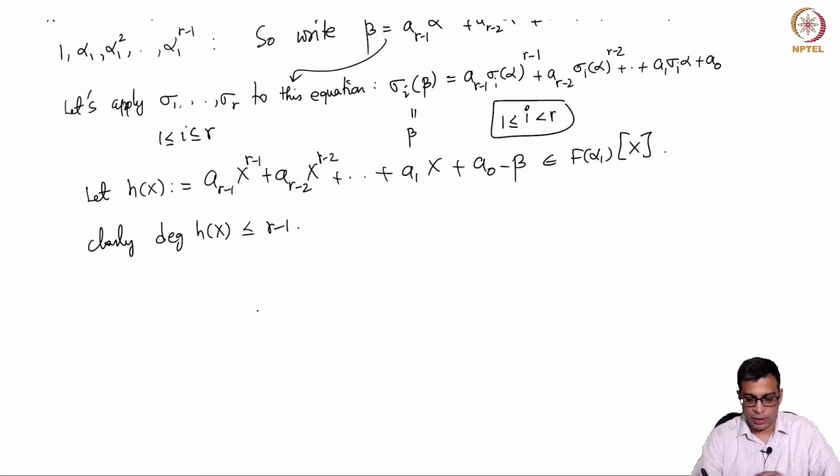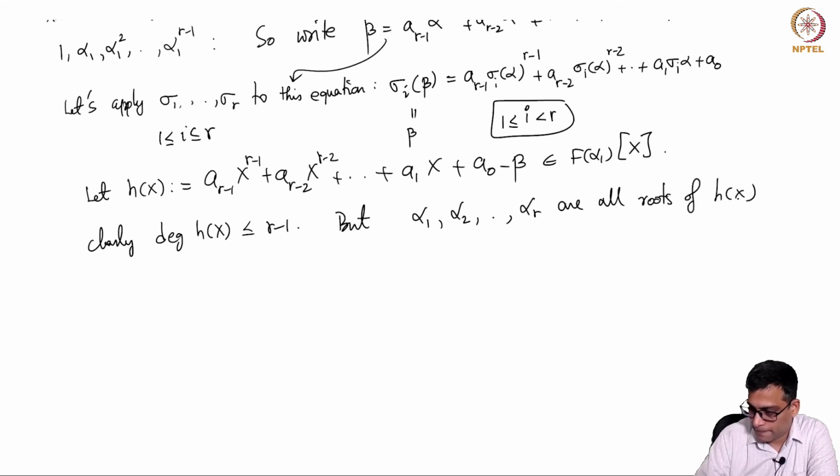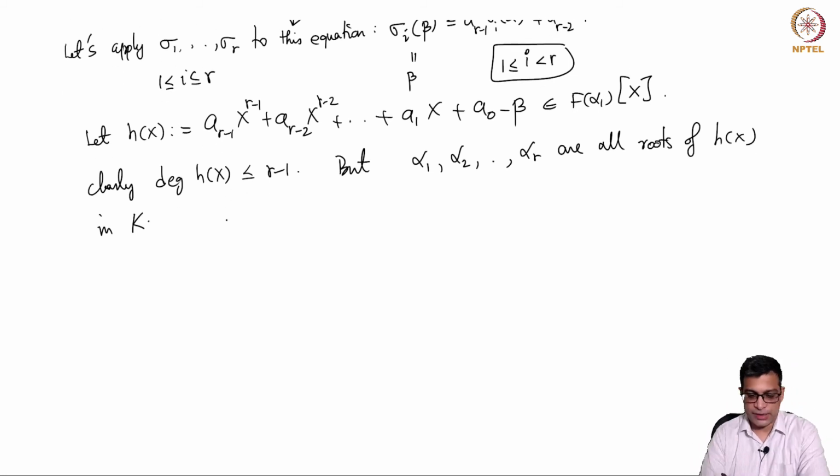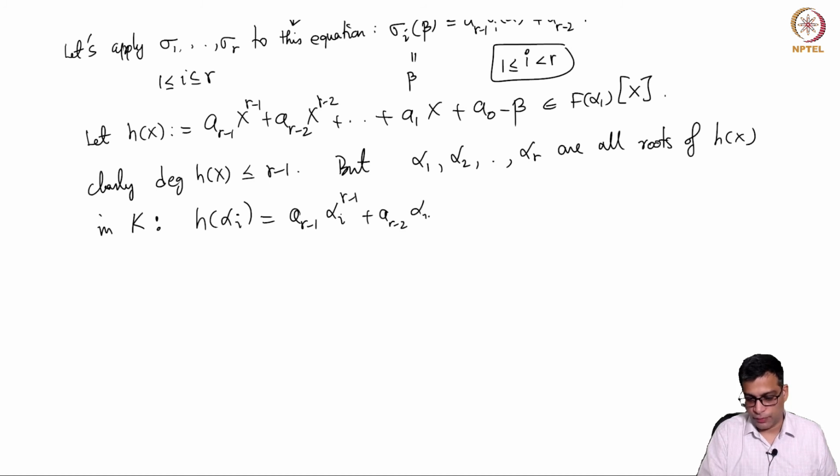Okay. So, then, alpha 1, alpha 2, up to alpha r are all roots of h(x) in K. So, they are in K. Why are they roots of this? Because if you take h of alpha_i, you get a_{r-1} alpha_i^{r-1} plus a_{r-2} alpha_i^{r-2} plus dot dot dot plus a_1 alpha_i plus a_0 minus beta.